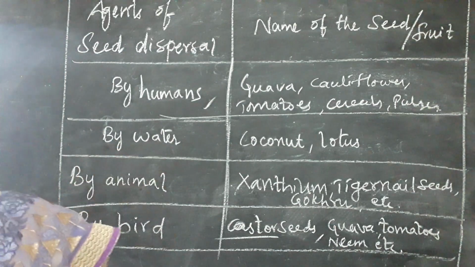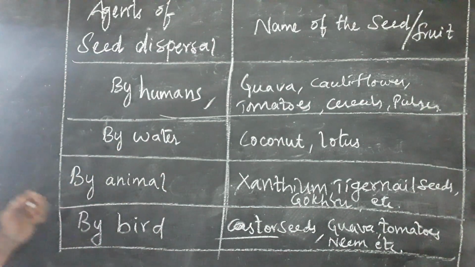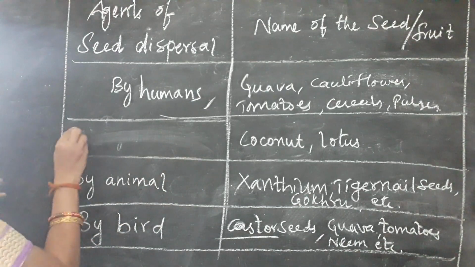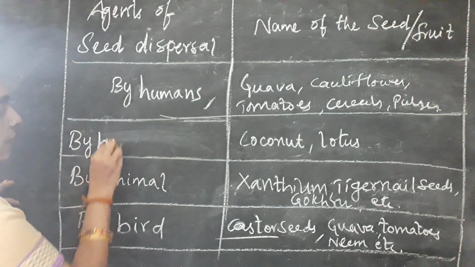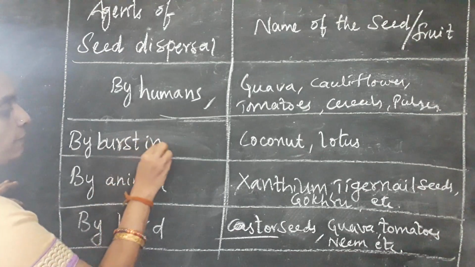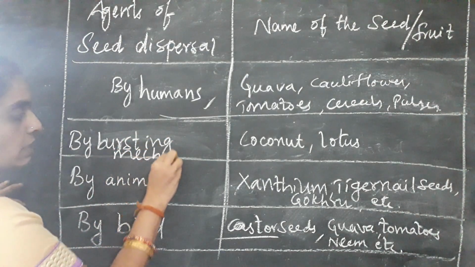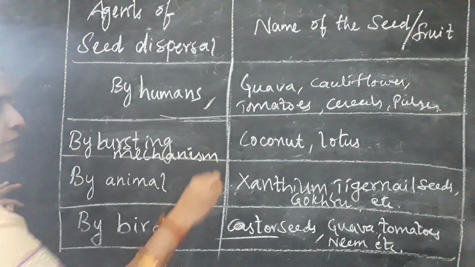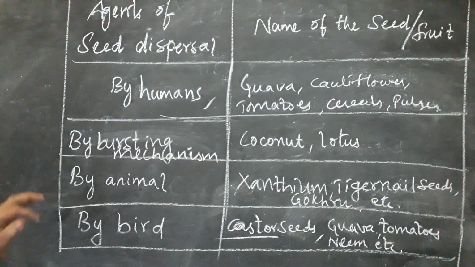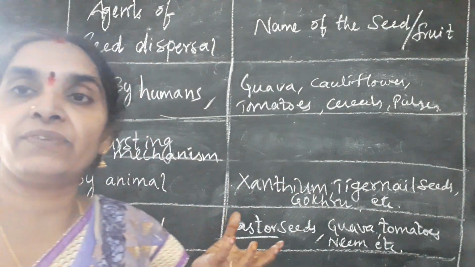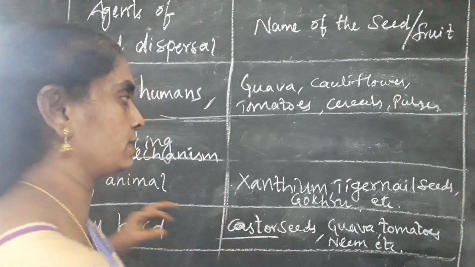And next, the other topic is the bursting mechanism, where the seeds are dispersed from one place to another. We can see this in Kanakambaram, balsam and peas, where the seeds are enclosed in pods.